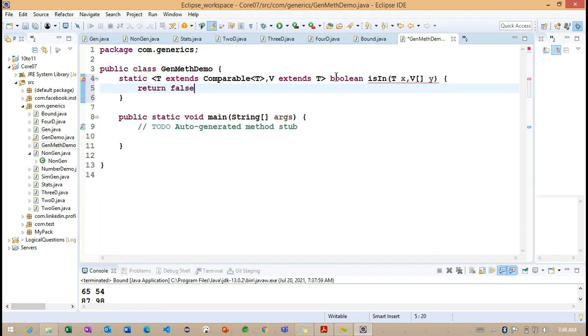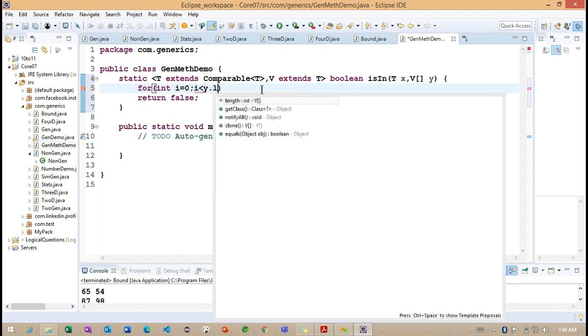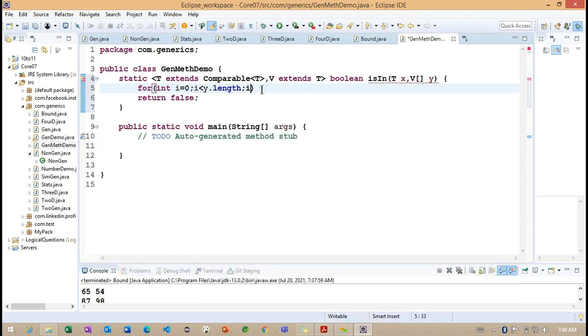Getting the point? For understanding, I'm directly providing return false here, but now I want to provide one condition, one loop, because the V we are getting is an array type. Now we can see how we can work on this particular V. Int i equals 0, i less than y dot length and i plus plus.